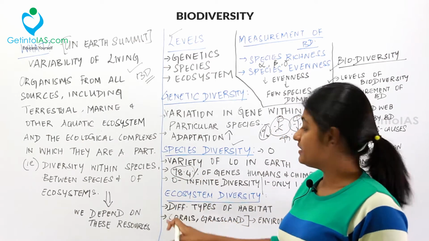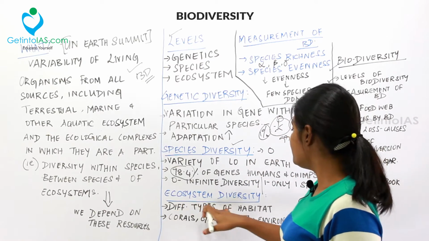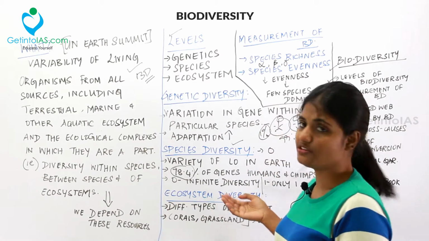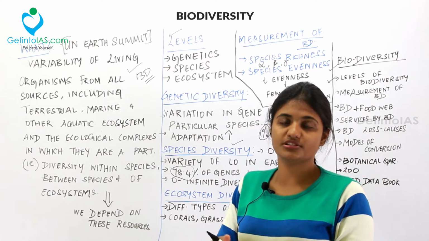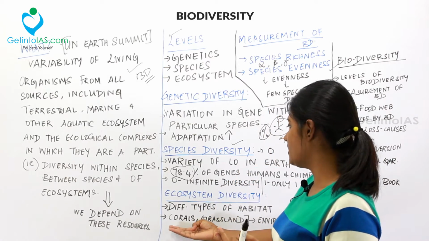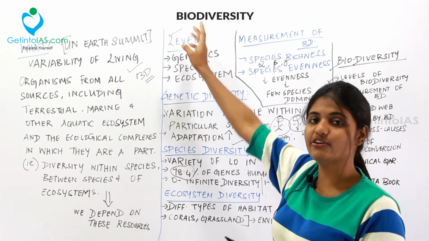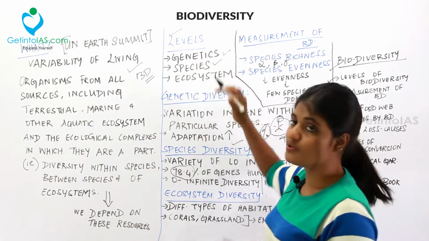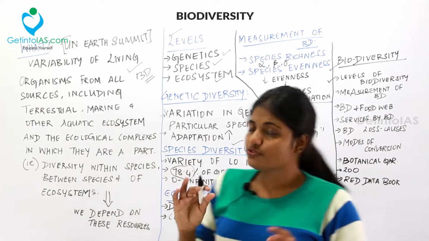And the third and last thing is ecosystem diversity. Ecosystem you already know. The different types of habitat inside the ecosystem is called ecosystem diversity. For example, the corals and the grasslands are different types of ecosystem. Depending on the climate, the soil type and the vegetation, this ecosystem diversity varies from place to place. So under the levels of biodiversity, we've come across genetic, which depends on genes, we saw species diversity, and then lastly the ecosystem diversity. So we've done with levels.